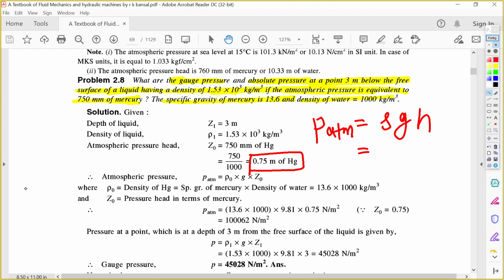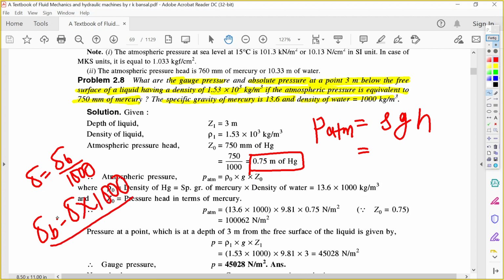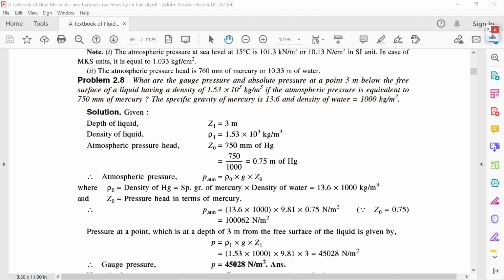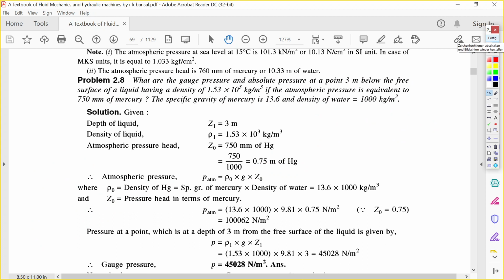If the specific gravity is given, then the density of a body equals specific gravity into 1000. From this you can calculate the density of a body. The density of mercury is also known to us, and g is known, 9.81. Then we can calculate the atmospheric pressure.